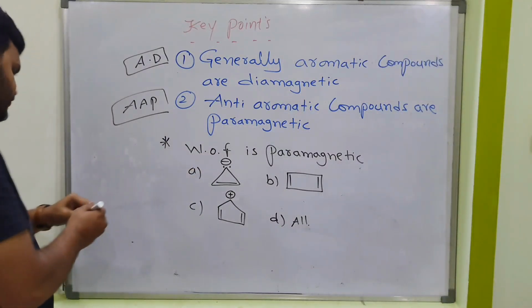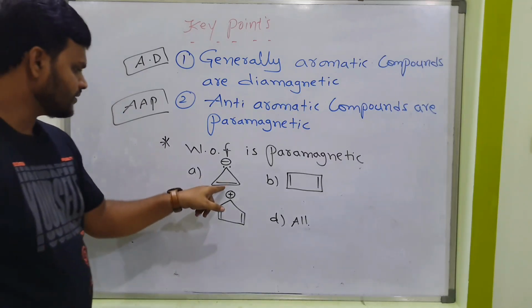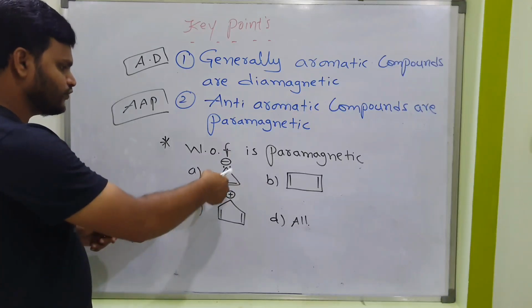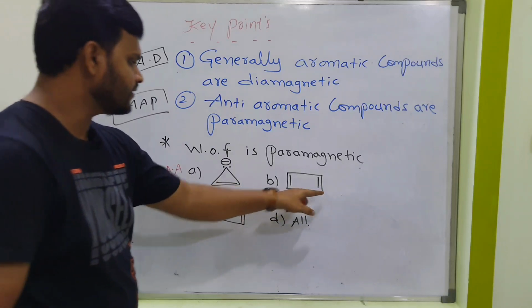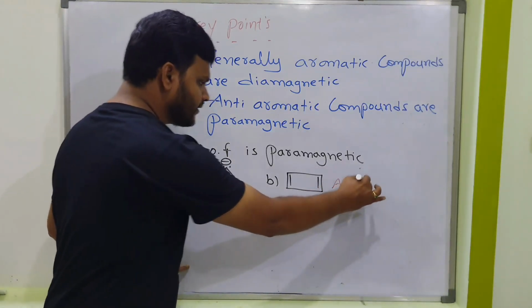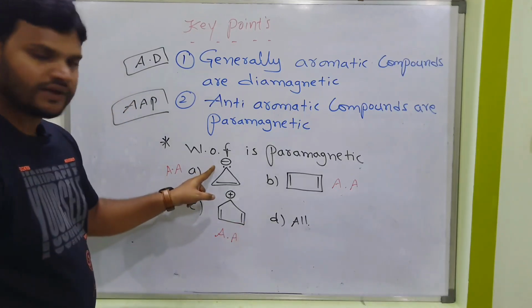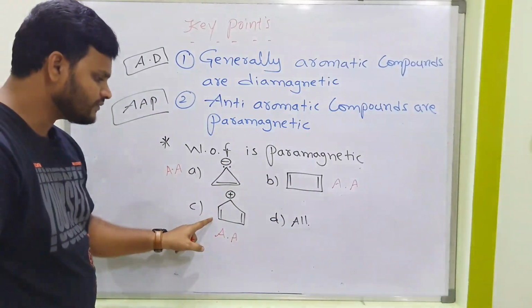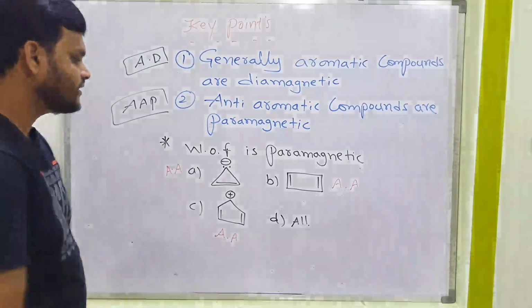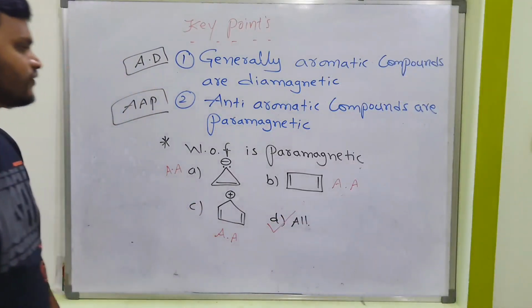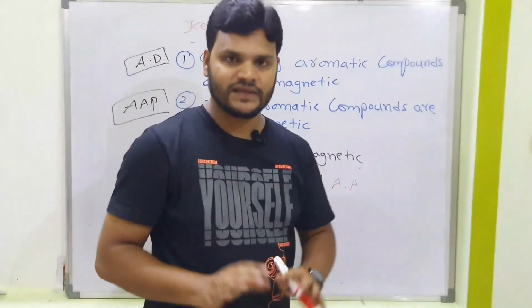Okay, which one of the following is paramagnetic? First, you need to cross check which one is aromatic and which one is anti-aromatic. Double bond and lone pair. This has 4 pi electrons, which means anti-aromatic. Next, what about this one? Same logic. This is also anti-aromatic. This is also anti-aromatic. This one contains 4 electrons, this one contains 4 electrons, and this one also contains 4 electrons. 4 electrons means Hückel's 4n pi rule. So that's the reason. What is the correct answer? Which one of the following is paramagnetic? All the above. Is it clear?